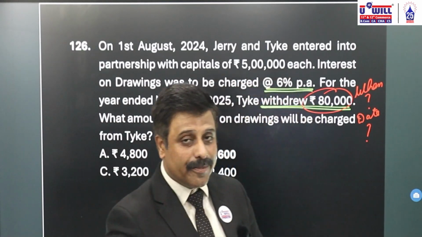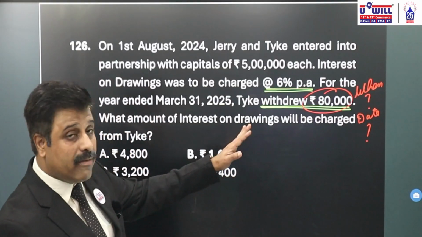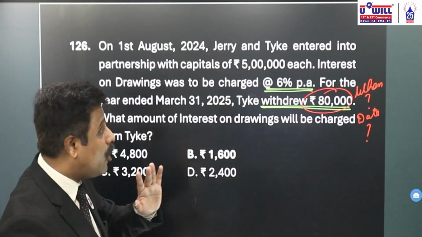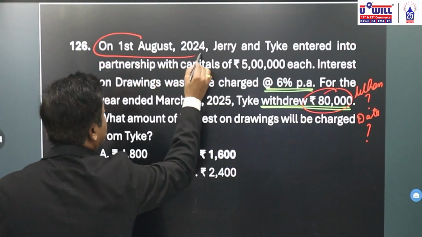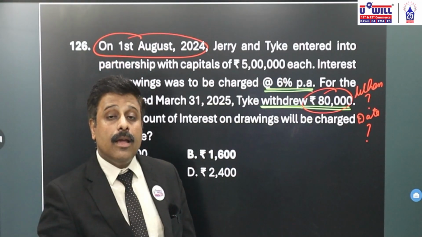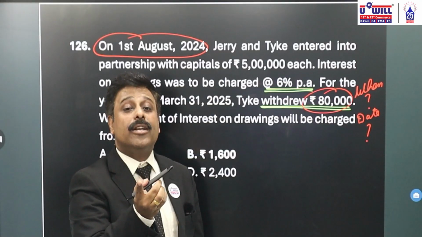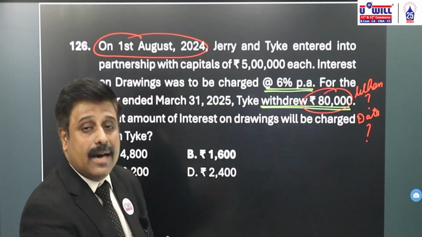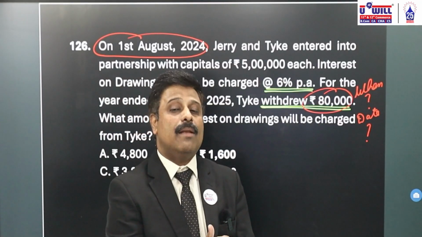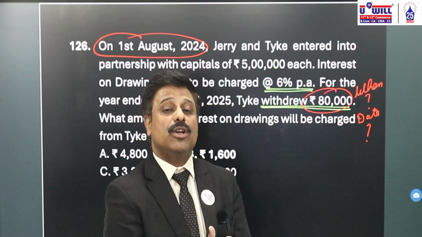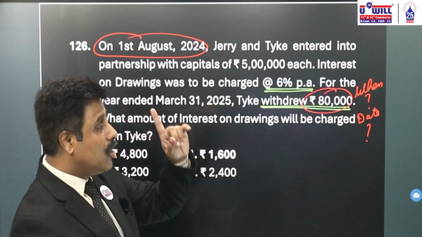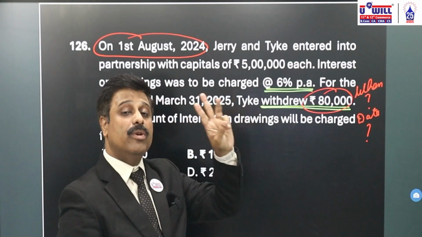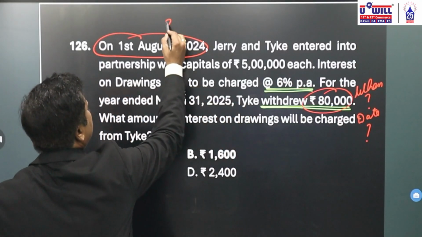Understand the logic now here. Yes, if the date is not given, you do count interest on drawings for an average period of 6 months. But however, when did they enter into the partnership agreement? When did they start the business? 1st August. Here, the year is not of 12 months. The year is not of 12 months because they started on 1st August. August, September, October, November, December, January, February, March. 8 months.